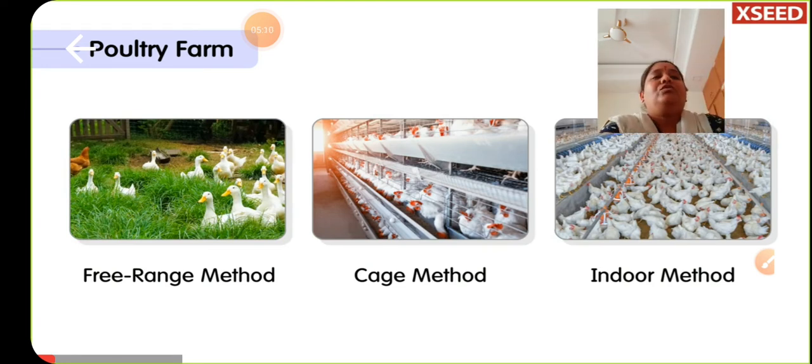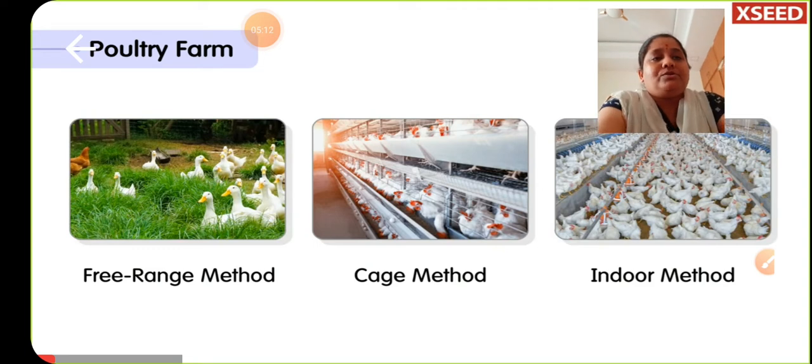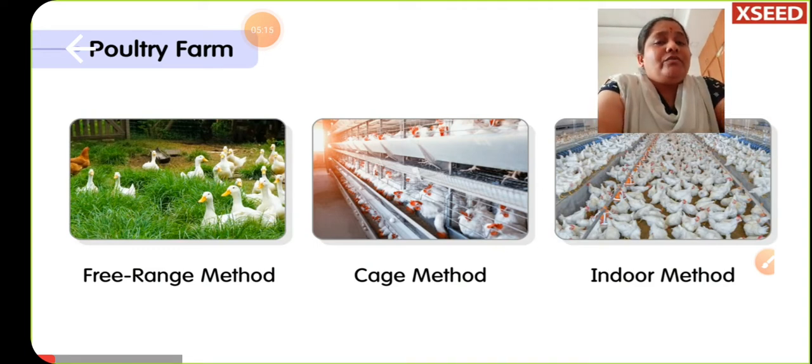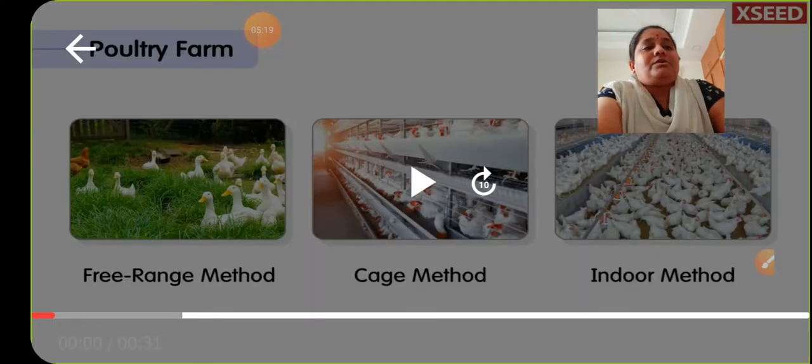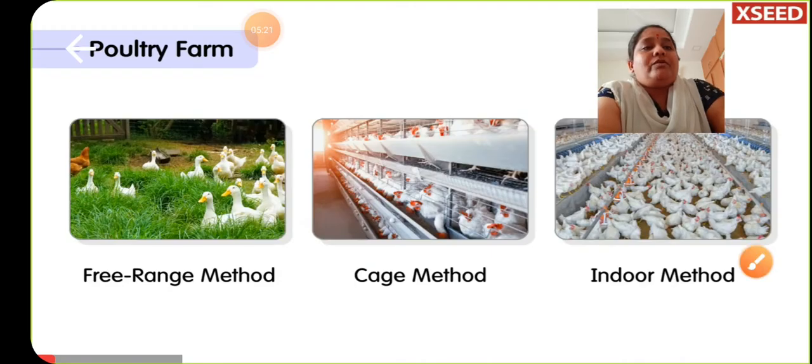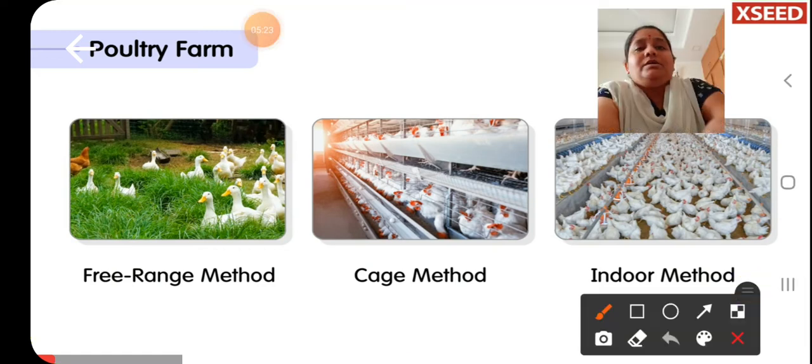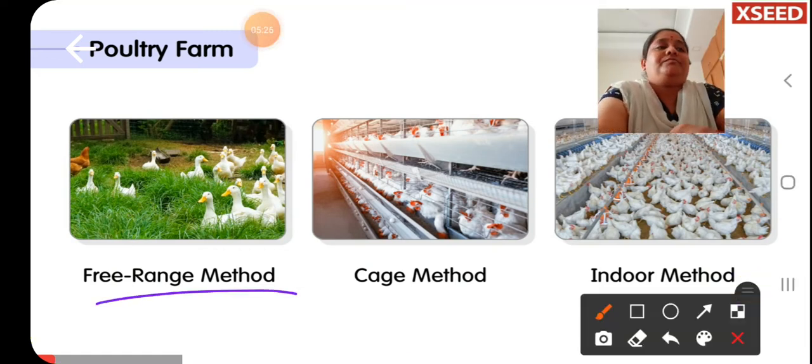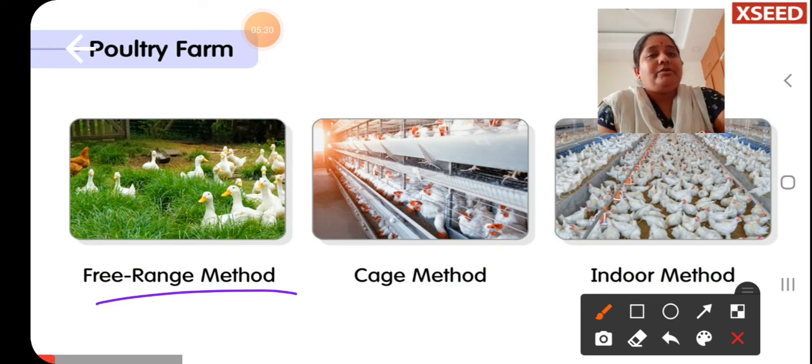Now if you observe carefully, we can categorize these poultry farms into three types. The first type of poultry farm we call the free range method. The free range method means that ducks or chickens are reared in open areas and left out freely so that they can collect their nourishing food.